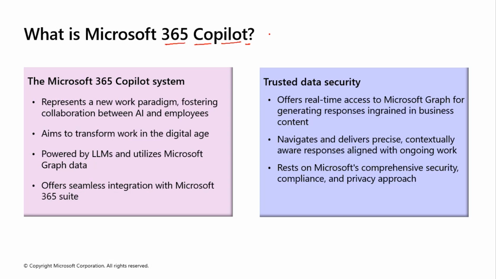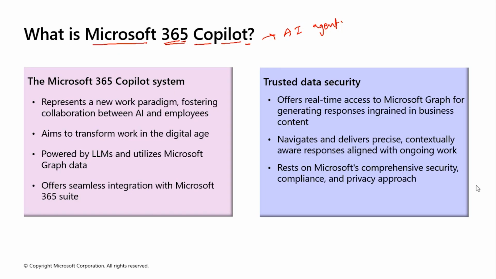M365 Copilot is nothing but an AI agent. Now, this is an AI agent, and when I say AI agent, that means it is an implementation of artificial intelligence using some other components with it in the Microsoft ecosystem. Now, it is not only an AI agent, it is an AI agent which is highly integrated with your M365, right? So can anyone tell me what is M365?